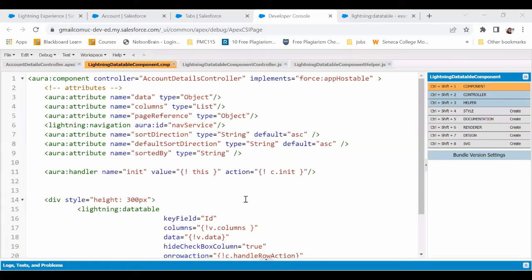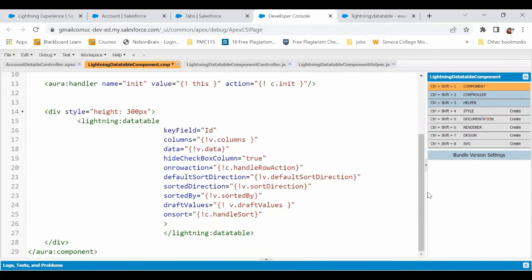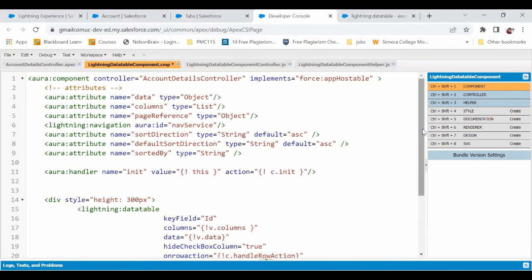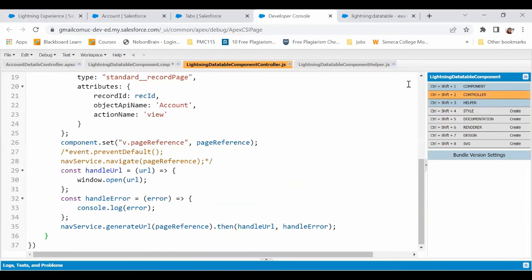Now, just like they have done, I have added these 3 attributes in my Lightning component: sort direction, default sort direction, sorted by. Now let me add these things over here in the Lightning data table. In default sort direction, I have ascending for now. Sorted direction, again, it would be ascending like we have defined here. The moment we click on the arrow again, it would get into descending, and then the sorted direction would be descending. Sorted by, in our case, it's going to be 2 fields, name and owner name. So sorted by which field would be stored here. You can ignore the draft values for now.